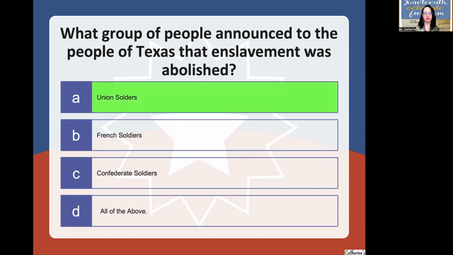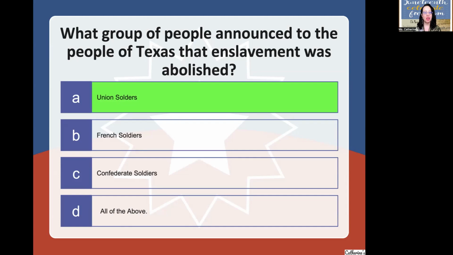Union soldiers, okay? So guess what? New York is a Union part of the United States. There were the Confederate soldiers and the Union soldiers. Remember, during the Civil War, the Union part of the United States won. The Confederate side was all slavery, and the Union side was all abolished. So the group of people who announced to the people of Texas that enslavement was abolished were the Union soldiers.